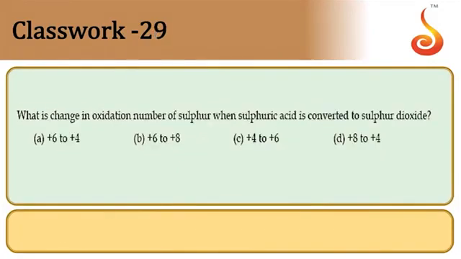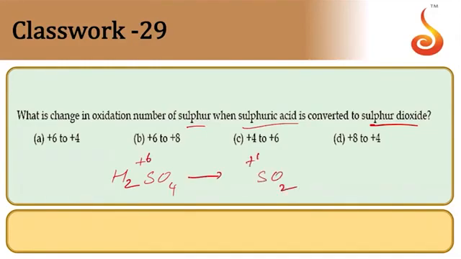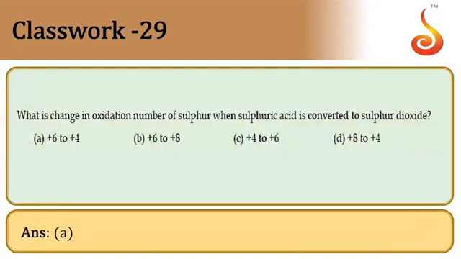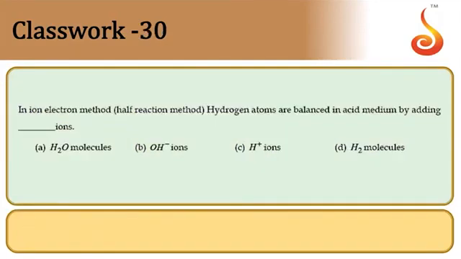Then, what is the change in oxidation number of sulfur when sulfuric acid is converted to sulfur dioxide? Sulfuric acid, H2SO4, will have plus 6 state. Sulfur dioxide, SO2, will have plus 4 state. So plus 6 to plus 4 you have. Option A.